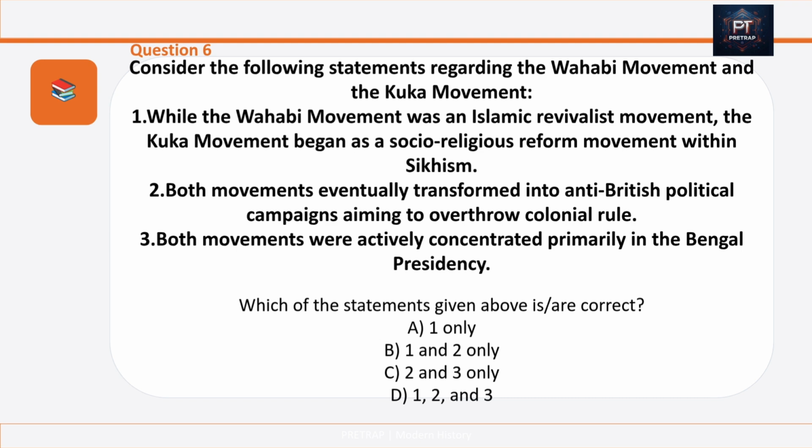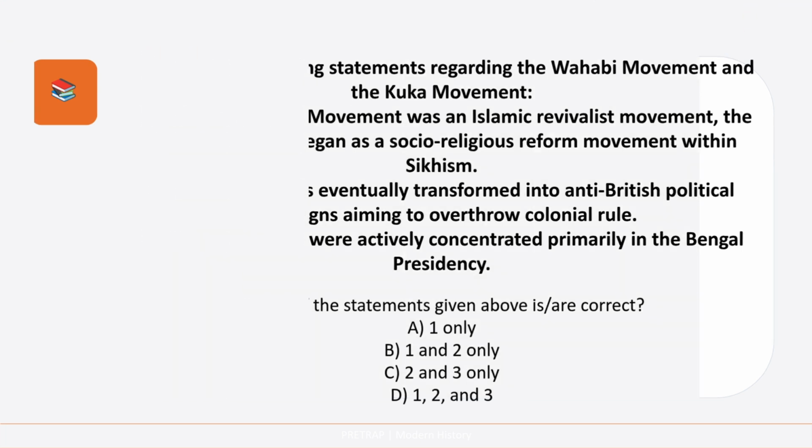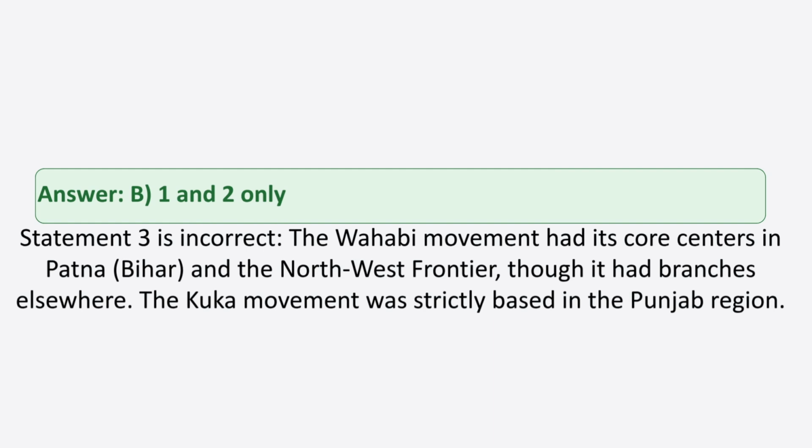Number 3. Both movements were actively concentrated primarily in the Bengal presidency. Which of the statements are correct? So your answer is option B. 1 and 2 only are correct. Statement 3 is incorrect. The Wahhabi movement had its core centers in Patna and the northwest frontier. Though it had branches elsewhere, the Kuka movement was strictly based in the Punjab region.